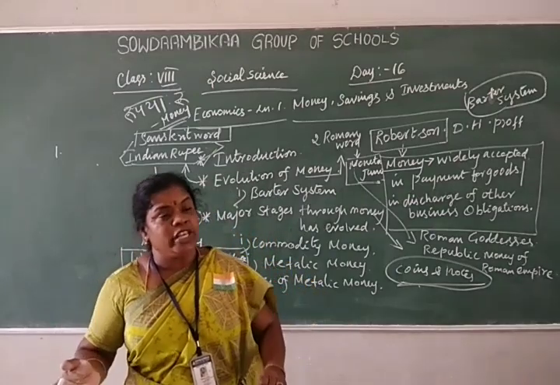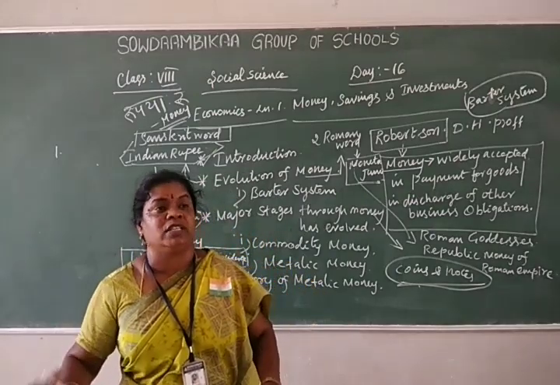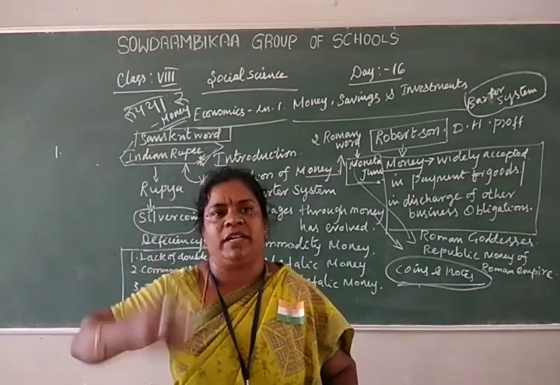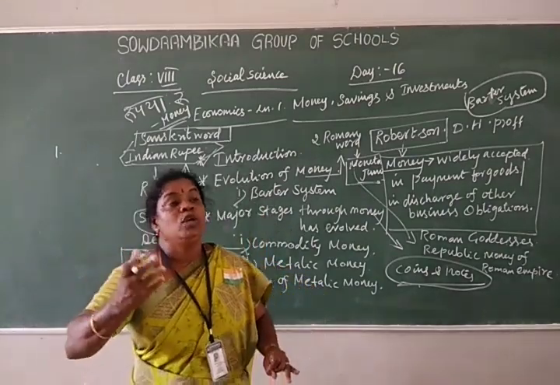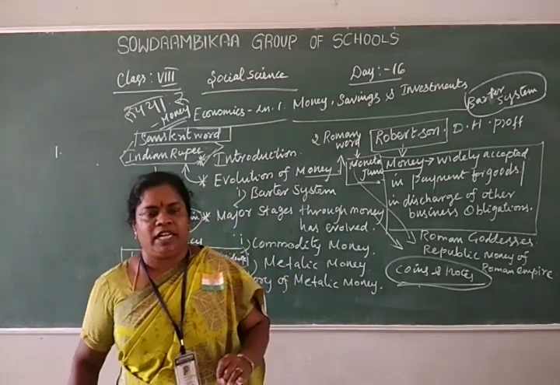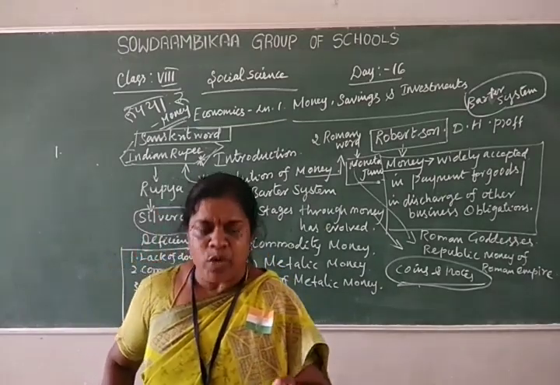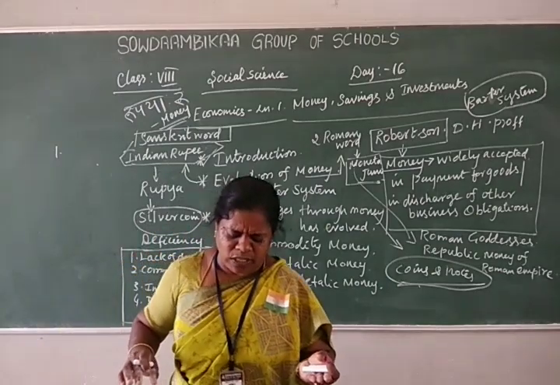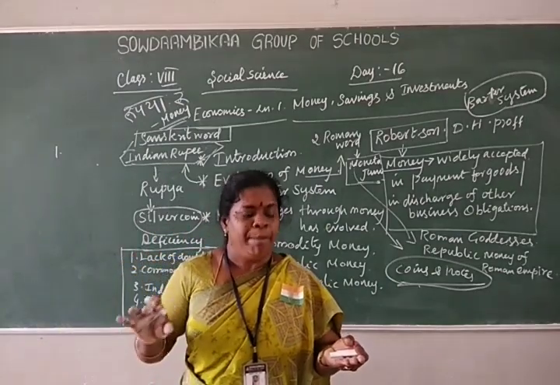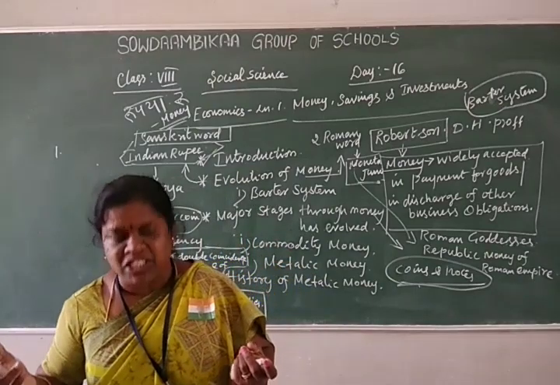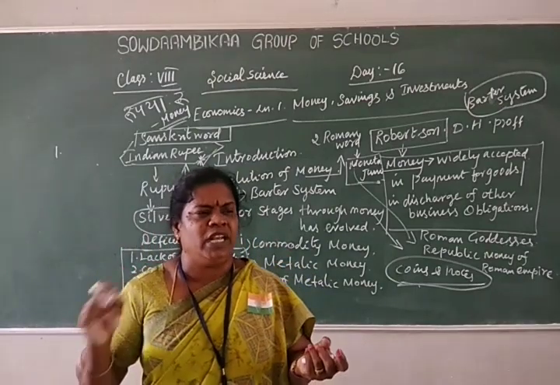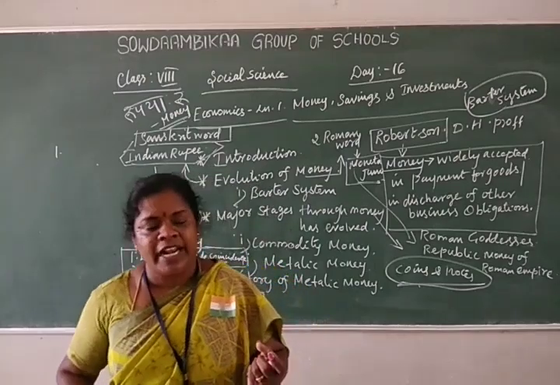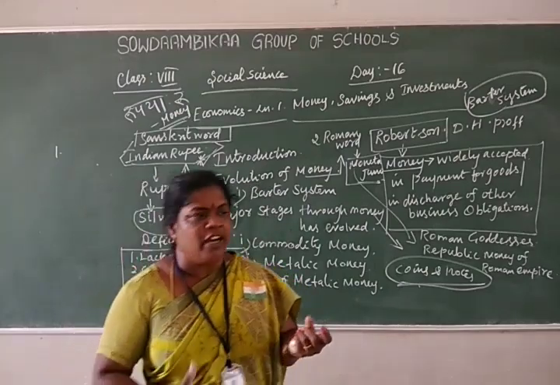Next, they used money for goods and services in the form of gold, silver, and copper. That is used as metal for manufacturing money, that is metallic money. Next, after coins, they used paper money. They made paper money. Then next, they used money credited in a bank. That is called credit money. Then next, near money.